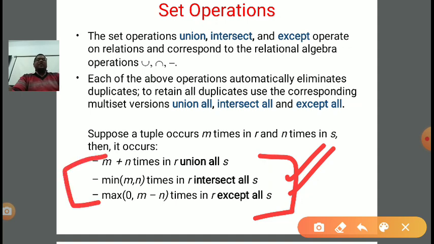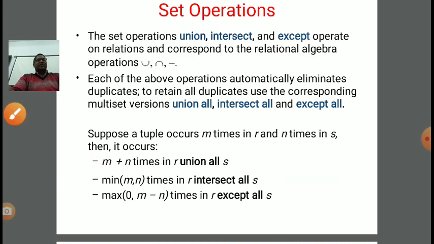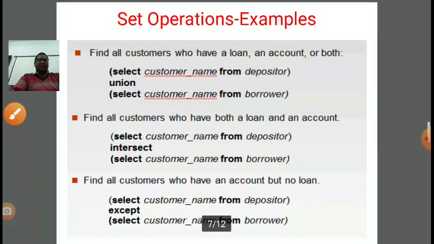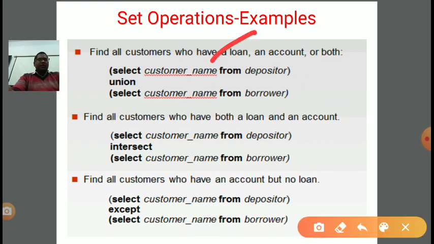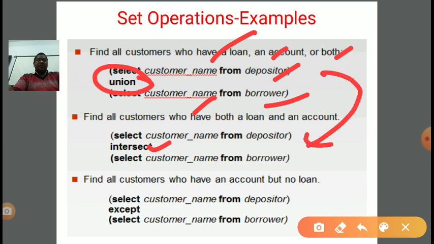Only the notations differ, but the output of the query will be the same in SQL as in relational algebra. Some queries: find the names of all customers who have a loan, an account, or both. It means select customer name from depositor, as well as customer name from borrower, and then do the union. If we want all customers who have both a loan and an account, then both means intersect. The same query, but rather than using union, we write intersect.